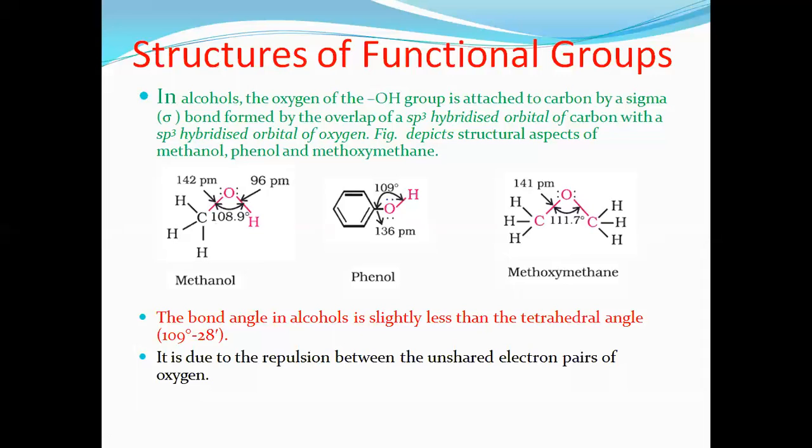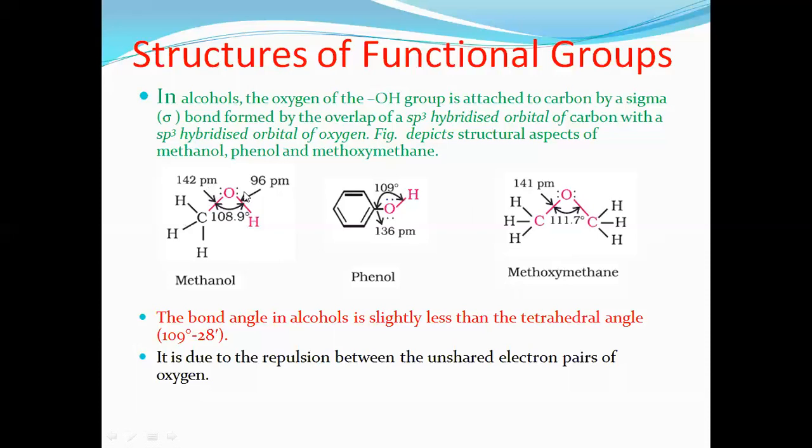Why does the bond angle deviate from the expected tetrahedral bond angle, since the oxygen atom of the alcohol, phenol or ether undergoes sp3 hybridization? Expected sp3 hybridization means expected bond angle is 109.5, but here it is 108.9 degrees.